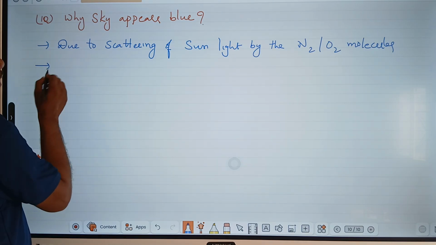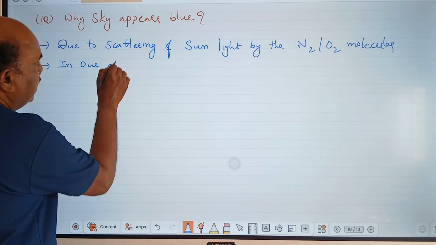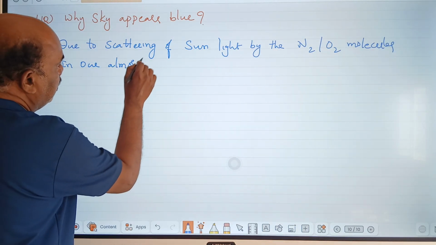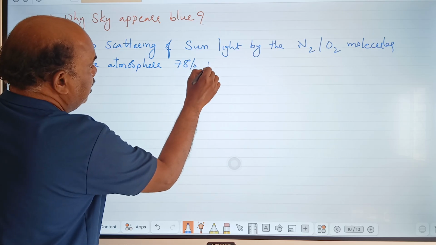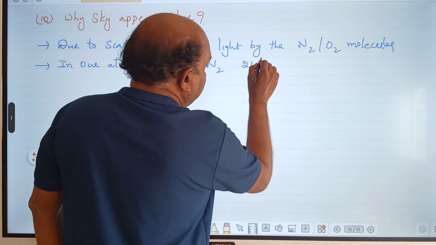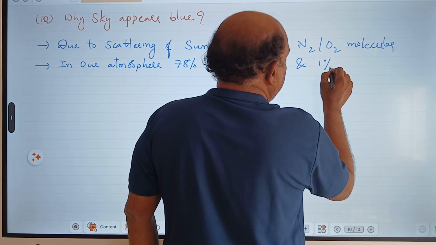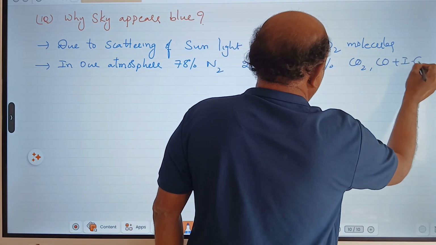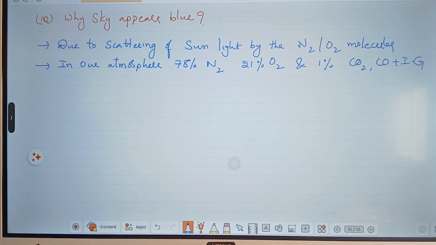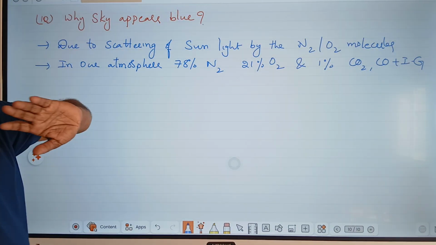Second point. In our atmosphere, there is 78% nitrogen, 21% oxygen, and the remaining 1% carbon dioxide, carbon monoxide, and inert gases. This is the second point. Due to scattering of sunlight by the nitrogen and oxygen molecules, the sky appears blue.